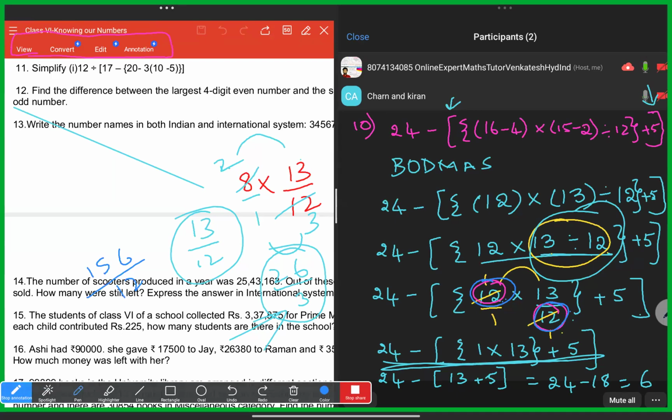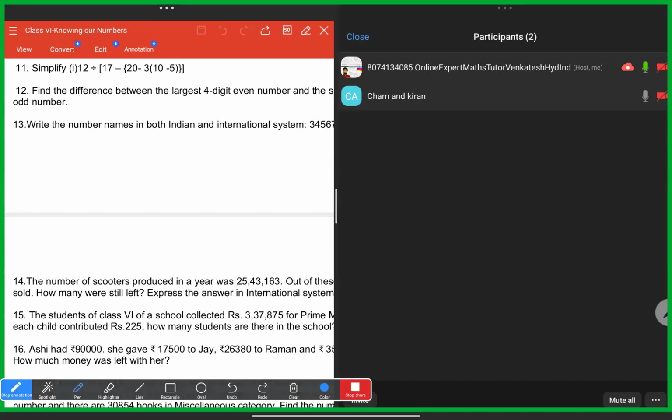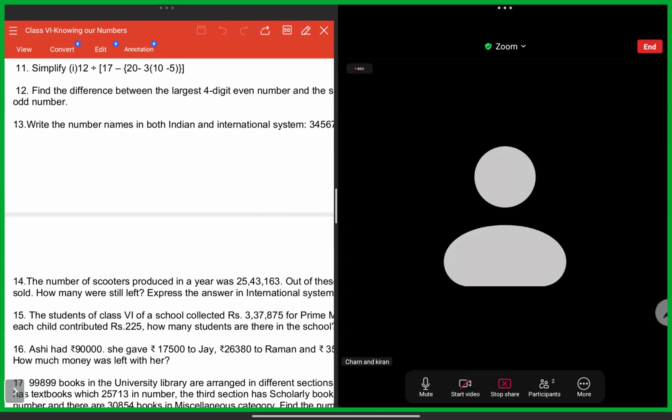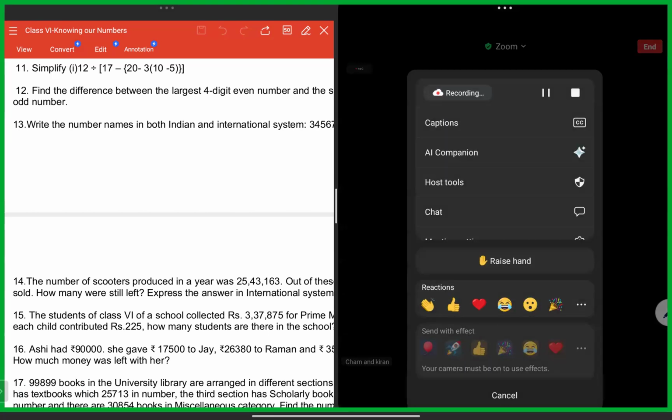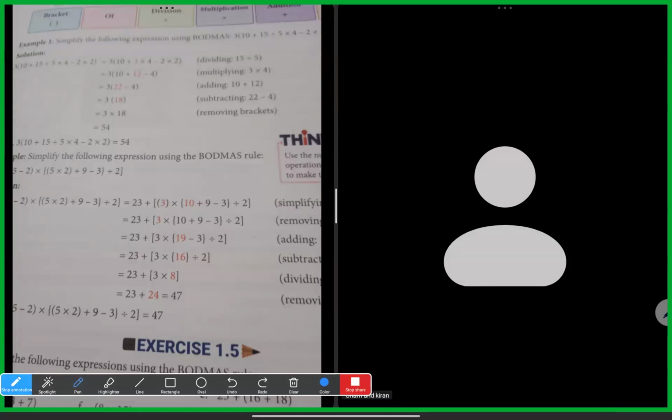In the examples also, if they might have given one question, we'll check it. Is it that one or not? So you have exercise 1.5, right? Actually, so many days back, now again we have to search. Once you send it, I'll wait. Charan, who has the doubt, Charan or Kiran? Sir, both of them.